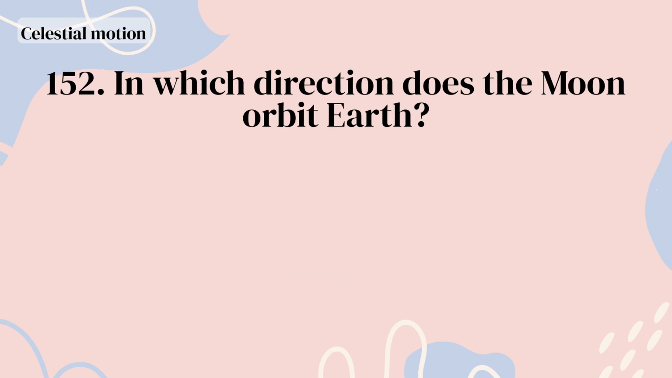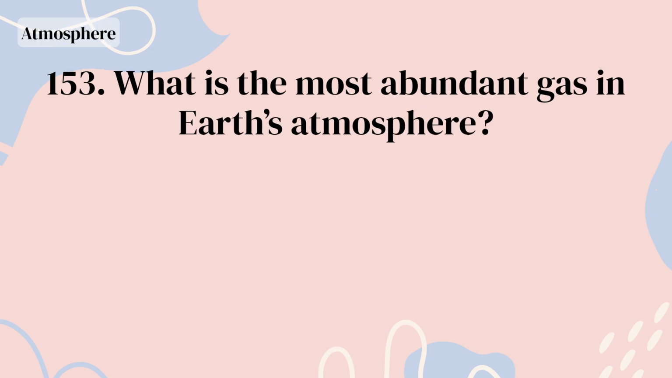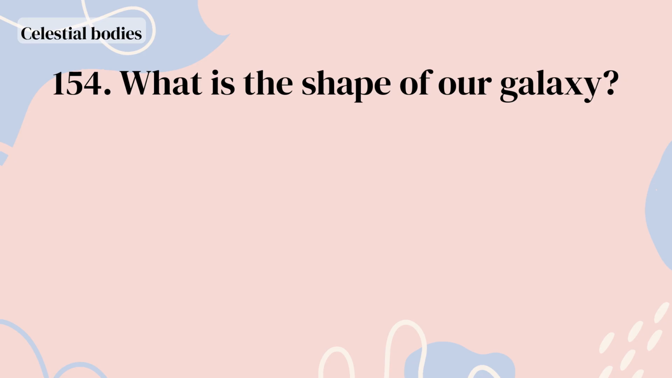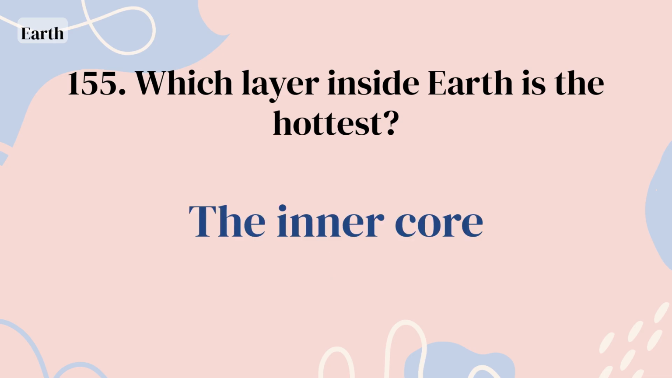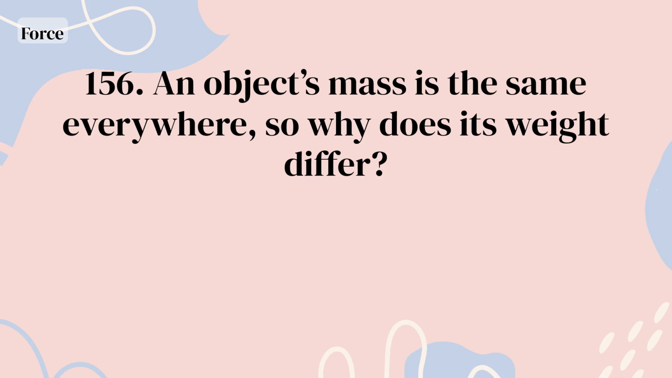String. In which direction does the moon orbit Earth? Counterclockwise. What is the most abundant gas in Earth's atmosphere? Nitrogen. What is the shape of our galaxy? Spiral. Which layer inside Earth is the hottest? The inner core. An object's mass is the same everywhere, so why does its weight differ?